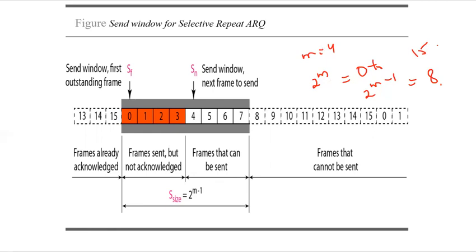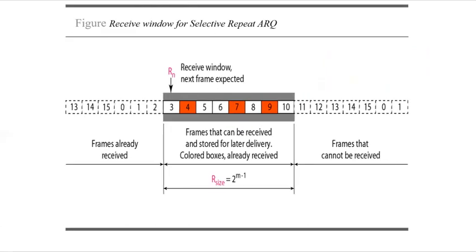Now, what is the next thing? This is the receiver window side. The receiver window is totally different in selective repeat from the one that we have seen in Go-Back-N. In the case of Go-Back-N, the size of the receiver window is only 1. But in selective repeat ARQ, the size of the receiver window is equal to the size of the sender window.